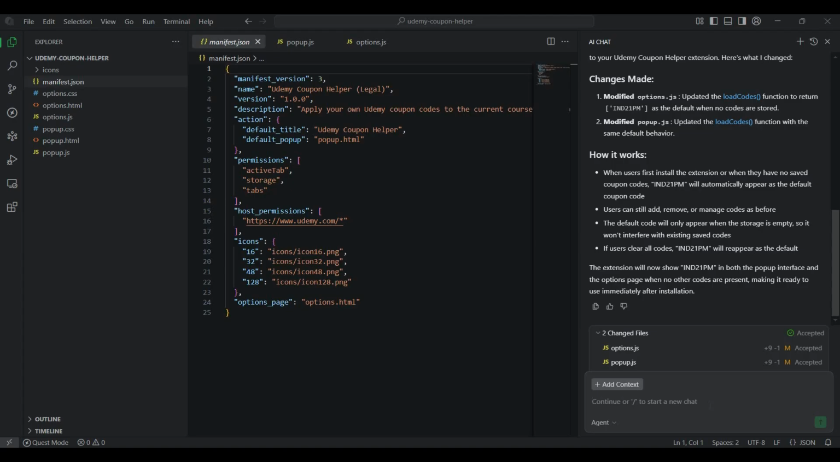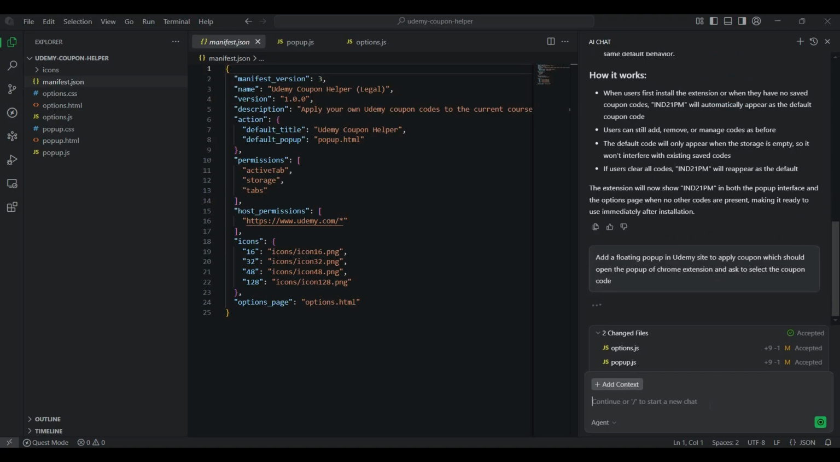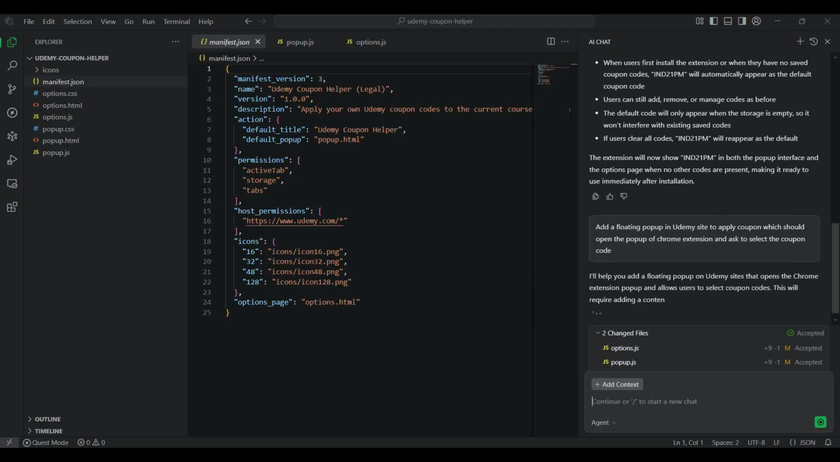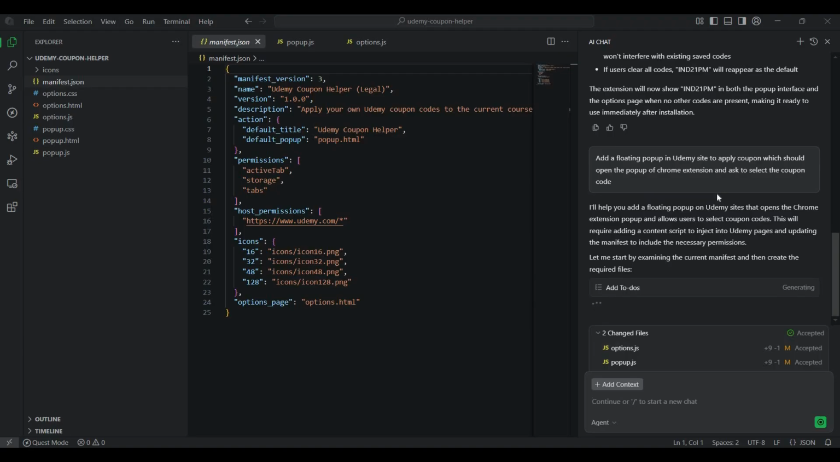Now I'll say: add a floating pop-up in the Udemy site to apply coupon, which should open the pop-up of the Chrome extension and ask to select the coupon code. Okay, so it has generated the to-do list.